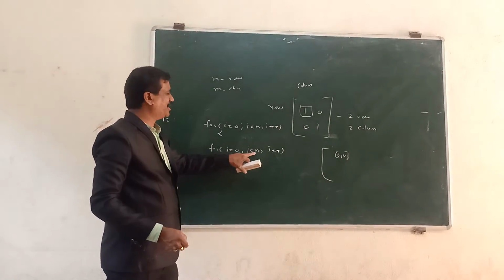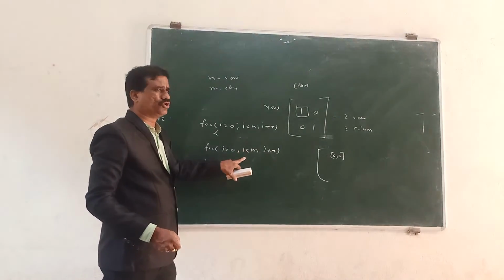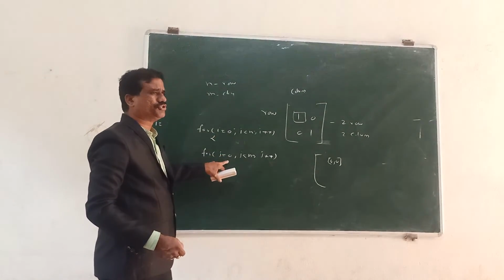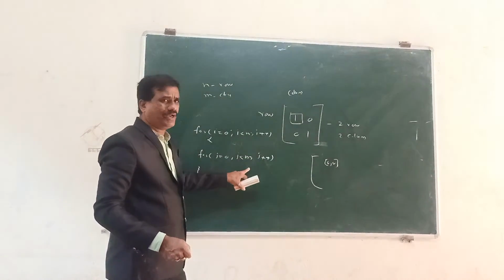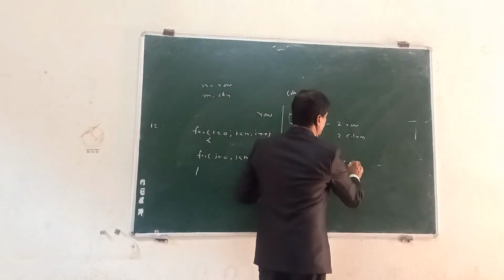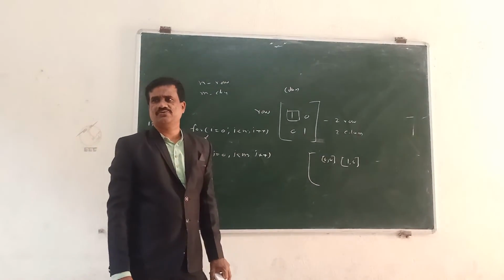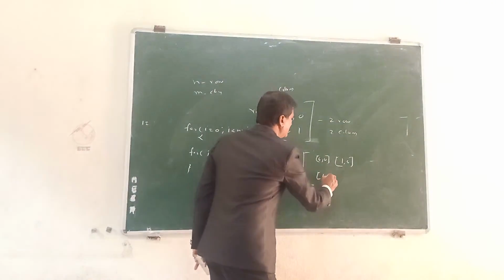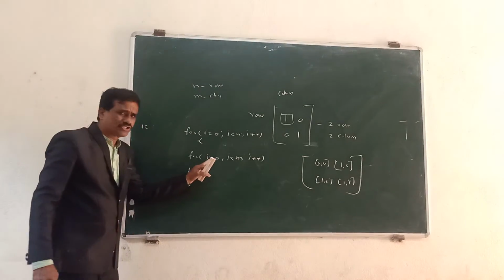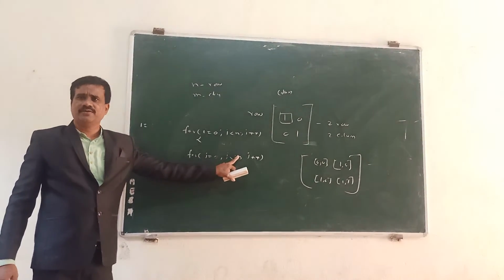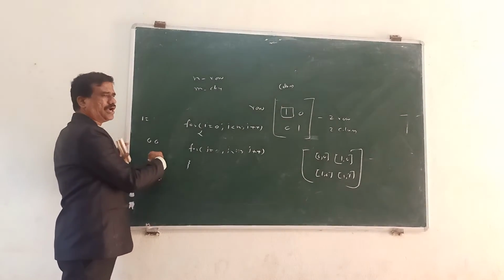j equal to 0, 0 less than n, that condition is true, then j plus plus. The control goes to this one: i equal to 0, j equal to 0, the 0, 0 element. Then j is incremented by 1, j equal to 1, i equal to 0.